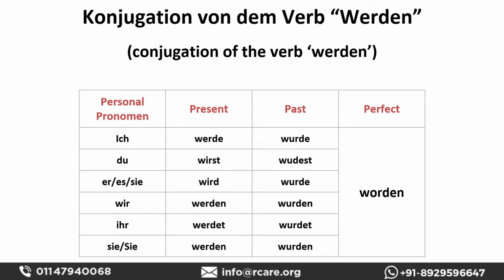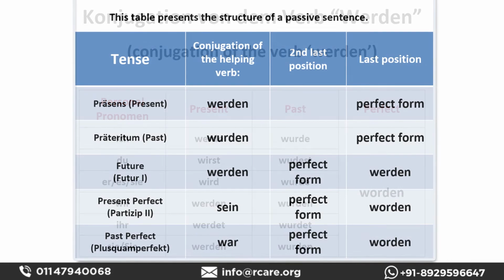You must have also learned that werden in the perfect form sometimes becomes geworden. But that perfect form, geworden, is only used when we are using werden as a full verb, not as a helping verb. In passive sentences, we only use werden as a helping verb. So geworden is used when we are talking about a sentence in which werden is a full verb.